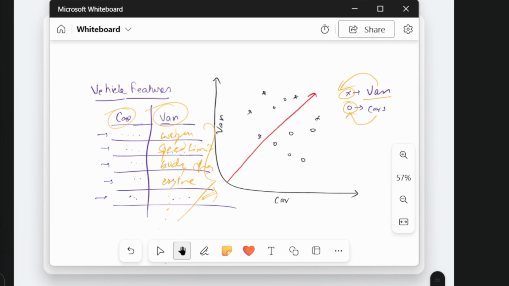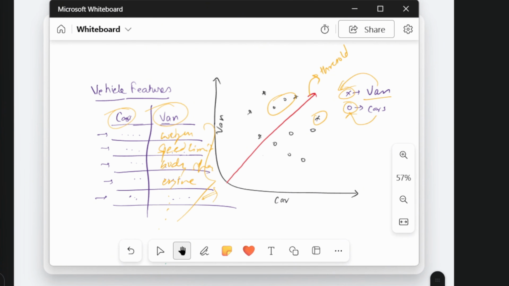But as you see, not everything is perfectly split. That means some points will end up on the wrong side of the line, leading to misclassification. In our case, we have one dot over here and two dots from here. It may be some cars might look a lot like vans based on the feature we choose and vice versa. This is totally normal in real world problems. Depending on where we draw the line, our threshold, some predictions will be correct and some will not.